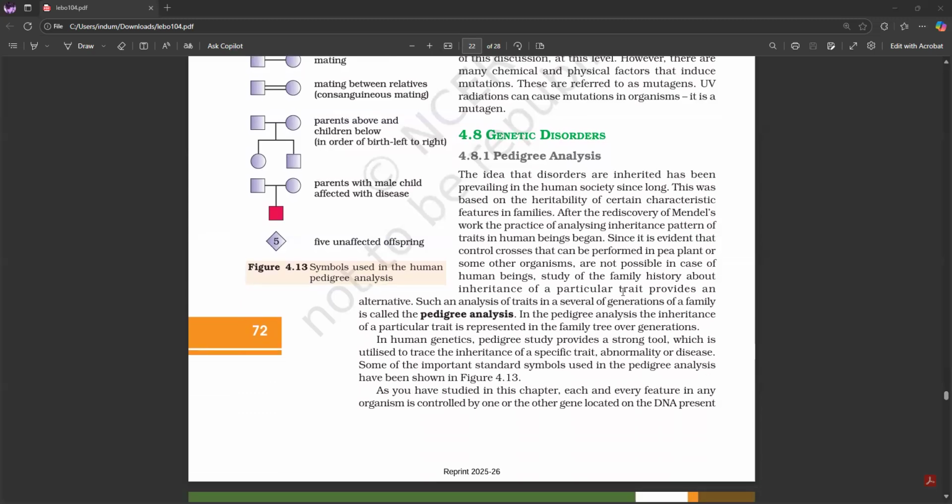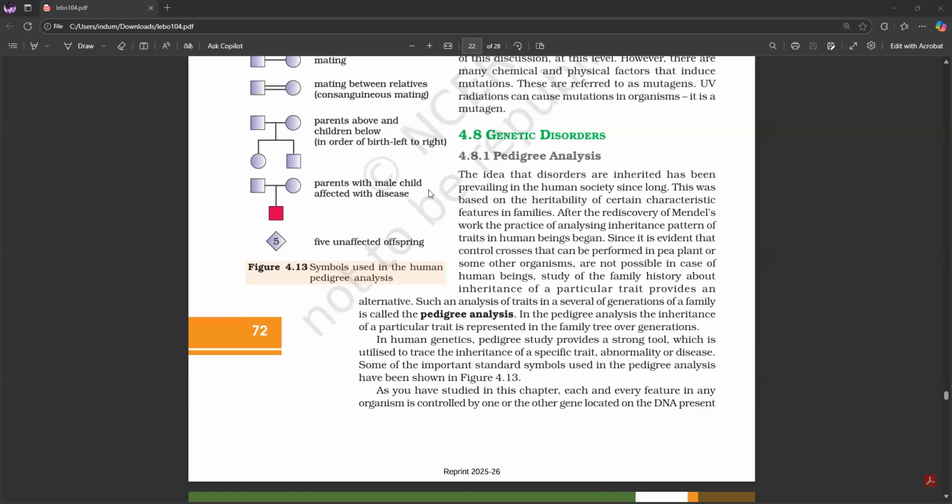4.8 Genetic disorders. 4.8.1 Pedigree analysis. The idea that disorders are inherited has been prevailing in human society since long. This was based on the heritability of certain characteristic features in families. After the rediscovery of Mendel's work, the practice of analyzing inheritance pattern of traits in human beings began. Since it is evident that controlled crosses that can be performed in pea plant or some other organisms are not possible in case of human beings, study of the family history about inheritance of a particular trait provides an alternative.